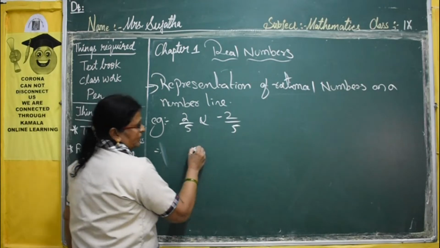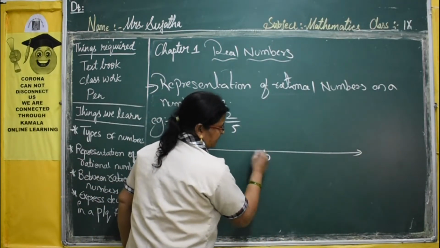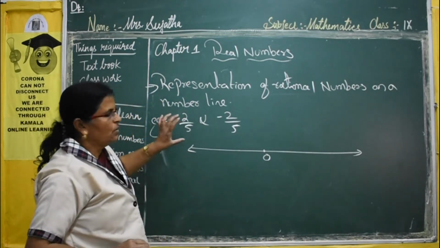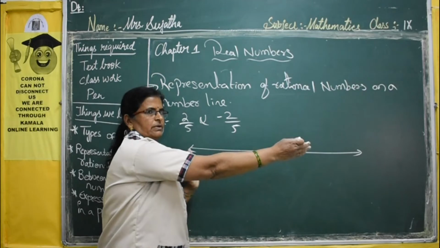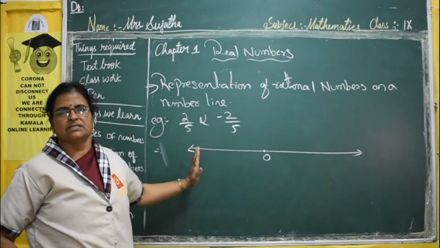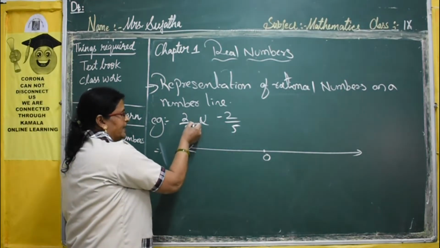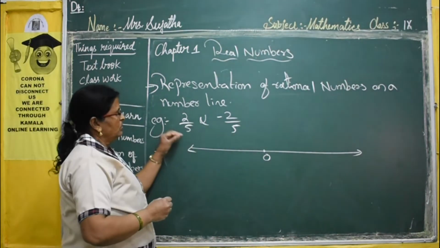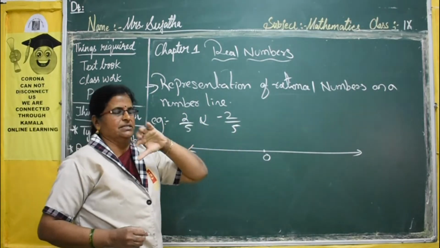First we have to draw the number line. Now put 0 in the middle. The right side of 0 goes to the positive numbers, the left side of 0 goes to the negative numbers. Now 2 by 5. What denominator is there? Take that number as the denominator, and the numerator should change.